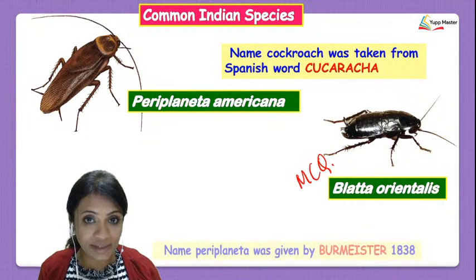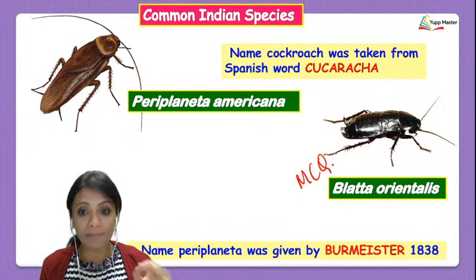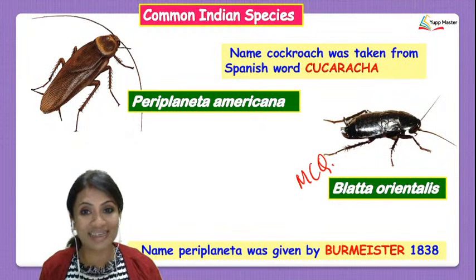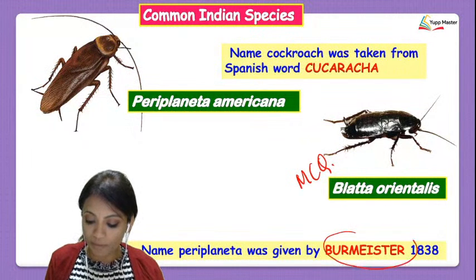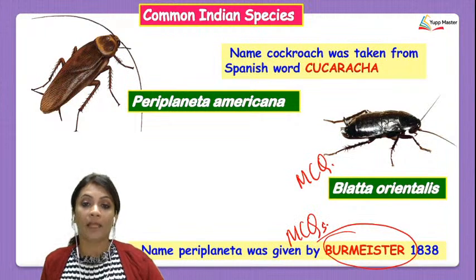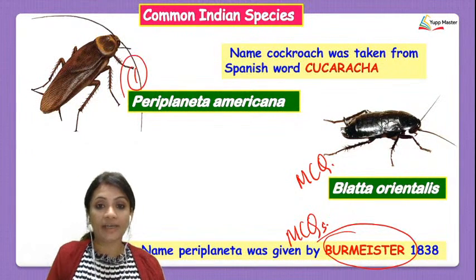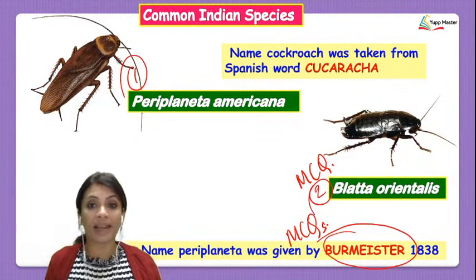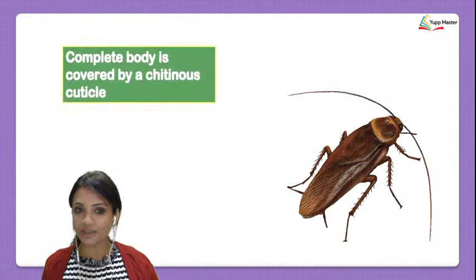And who coined the term cockroach? The name was given by Burmester in the year 1838. This is an important term for your MCQs: Burmester. Also remember the two scientific names of cockroach: one, Periplaneta americana; second, Blatta orientalis. Okay, let's continue ahead.